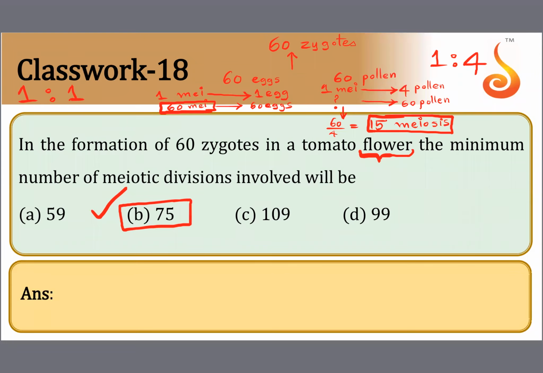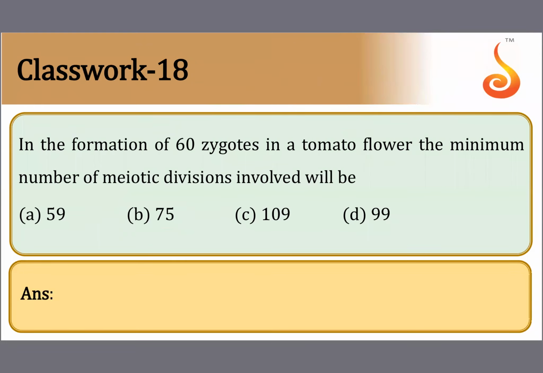Okay. So again, for today's homework, you can solve the first 15 questions from the homework part of this particular chapter, children, cell cycle and cell division. And please go through the NCERT part as well as the NEET part of digestion and absorption. It is very simple. You just have to spend some time, especially with the reaction part. What process happens in the stomach, in the intestine, which are the enzymes of the stomach, liver, pancreas, intestinal glands or crypts of Lieberkühn. Okay, children? So thank you, everybody.